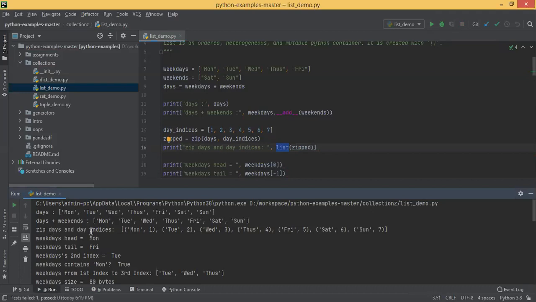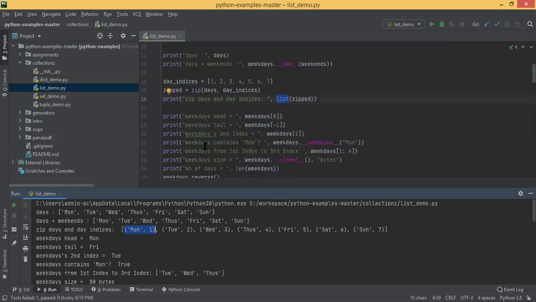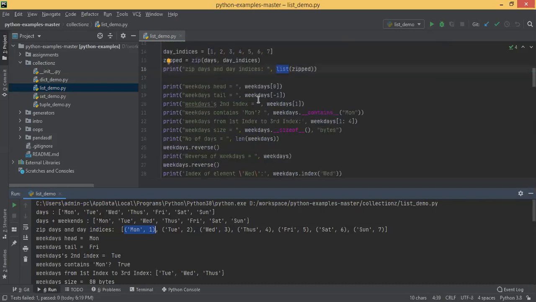Zip of days and day indices is creating a list of tuples of 2 elements. Okay, this parenthesis is used for tuple. Square bracket, inside that you have Monday 1, Tuesday 2, Wednesday 3, like that. That's what the zip function is all about. You can zip two lists element wise using the zip function. And for zipping, the number of elements in indices should be the number of elements in days.